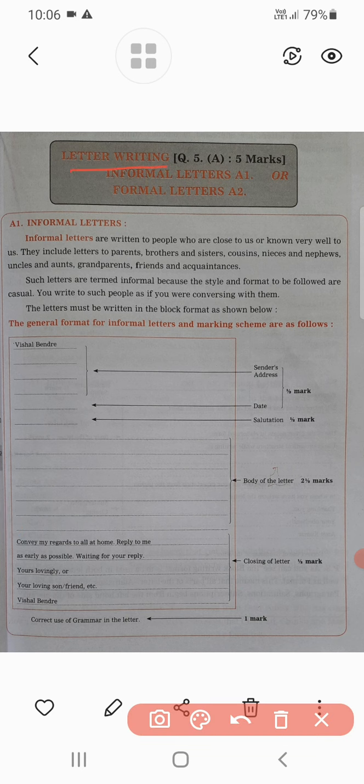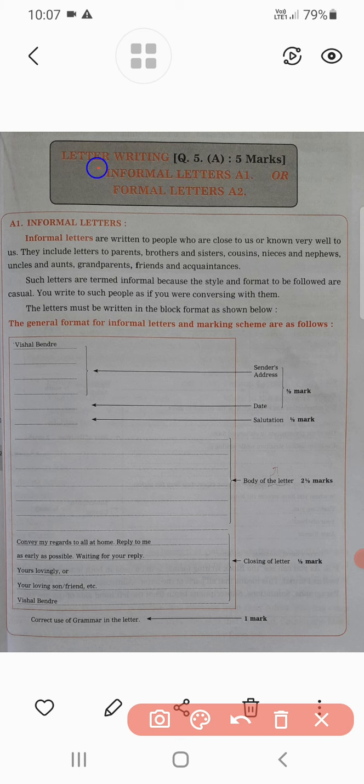Today we are going to discuss one of the important points in the writing skill, titled letter writing. Generally in the examination this is question number 5A. It carries 5 marks. In this question two types of letters are asked: first is the informal letter and second is the formal letter.